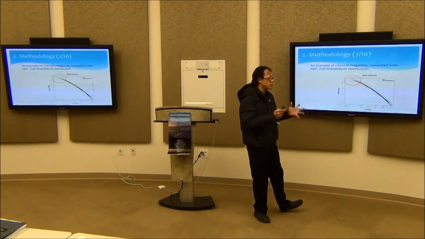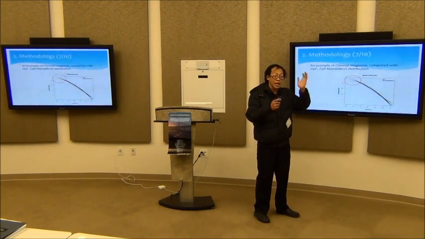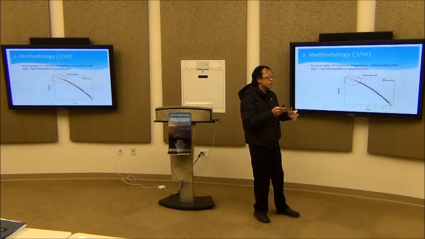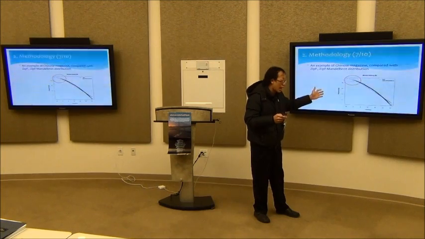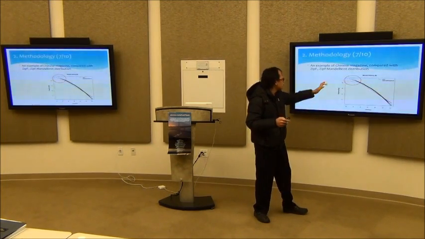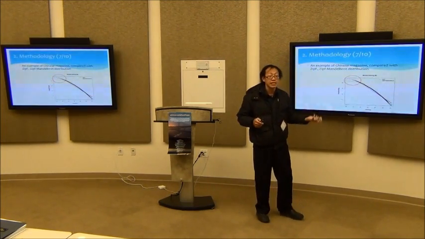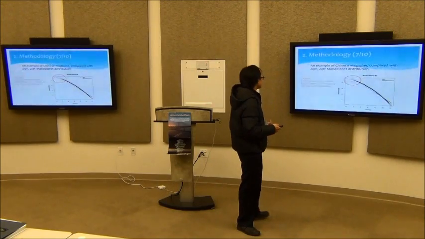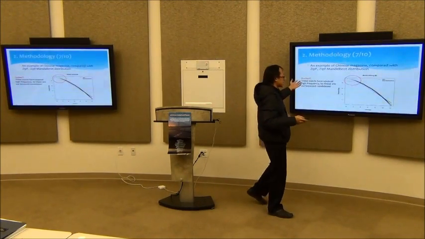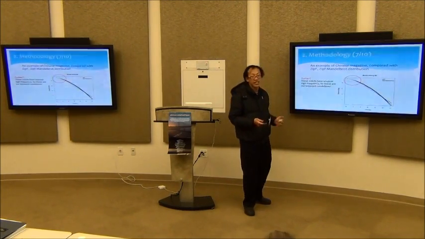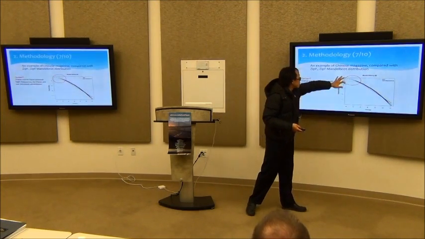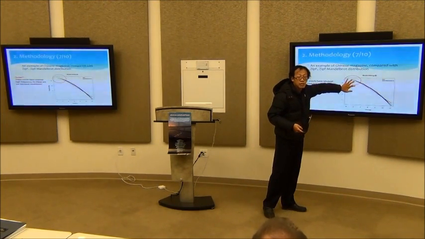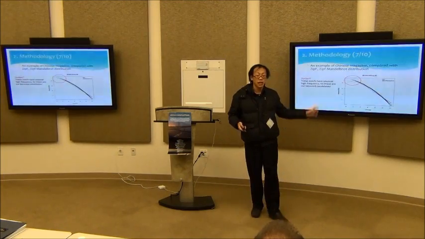Zipf's law says some words will have high frequency, but some words in our data cannot be explained by it. So in a statistical sense, they are outliers. These words are our keywords. This is what I propose.